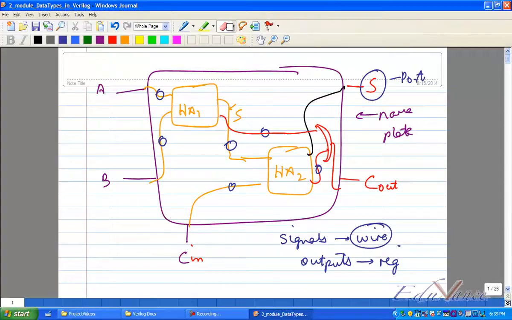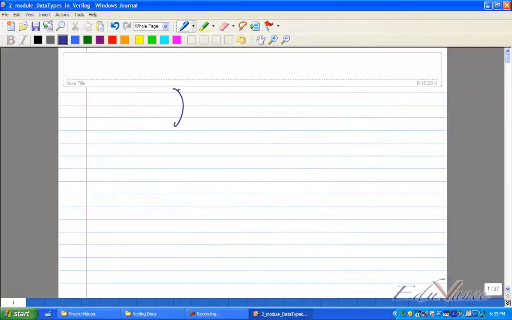Now the distinction between a wire and a reg, I will explain to you. See, finally, these are all tools. Please understand my next statement very carefully. These are tools given for us to describe what? Hardware. Finally, what is there in hardware? There are combinational circuits and sequential circuits. Yes or no? Fundamentally. In a combinational circuit, please understand, suppose this is an OR gate.